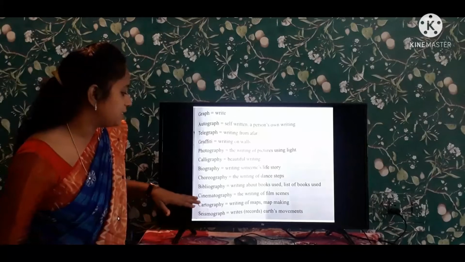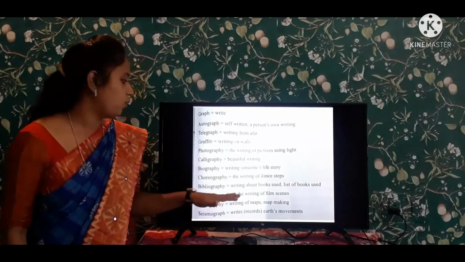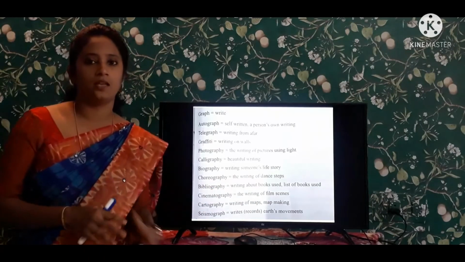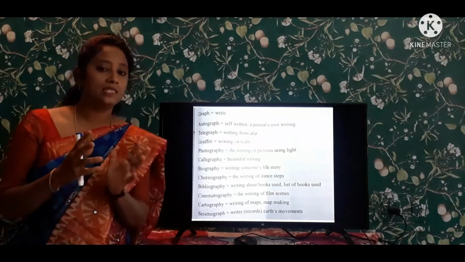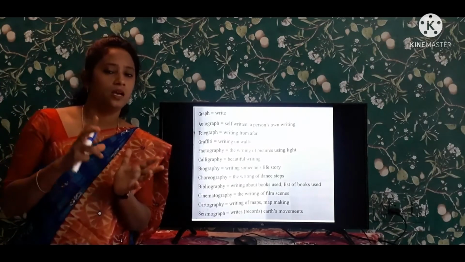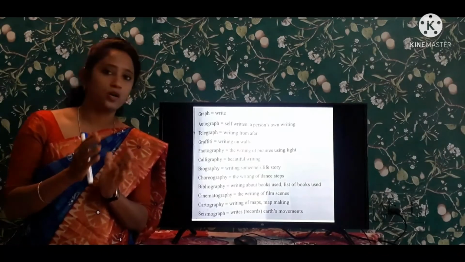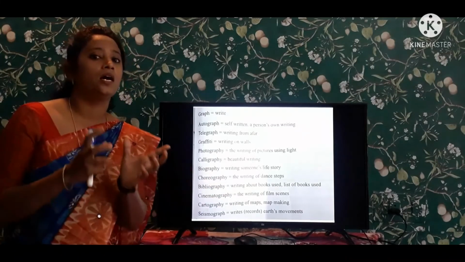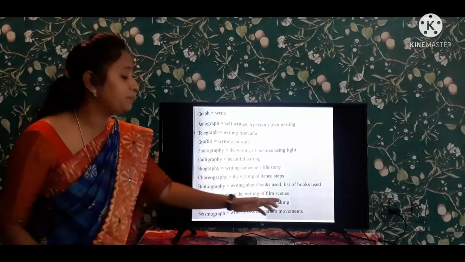Next, cinematography. What is the cinematography? The writing of film scenes. So directors, there are many people, they write scenes in the cinemas. They are writing small scripts, small short stories. These are all the cinematography, who is writing small film scenes.